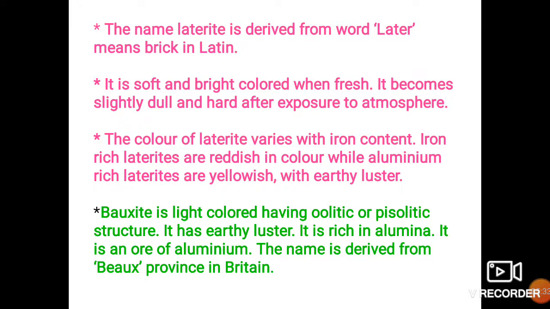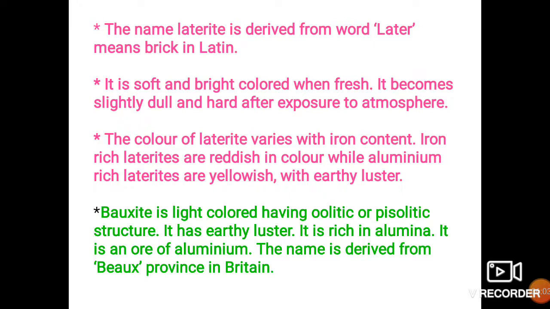It has oolitic or pisolitic structure, meaning rounded structures or cavities are present on the rock surface. If these are smaller in size, they are called oolites and the structure is oolitic. If they are larger, they are called pisolites and the structure is pisolitic.